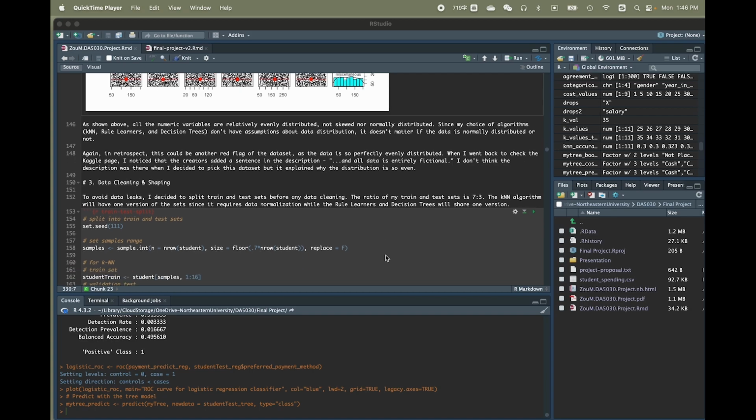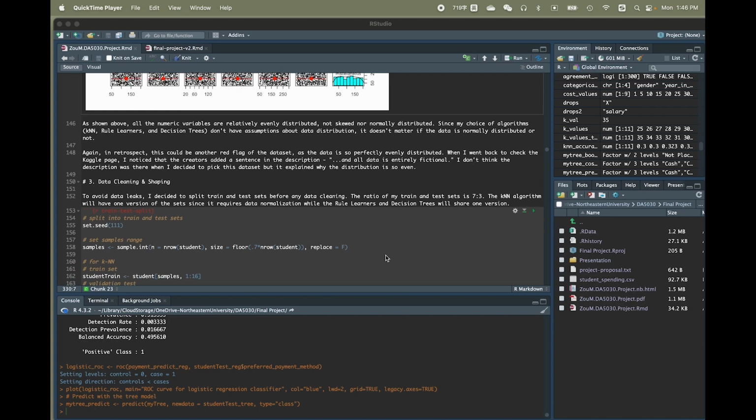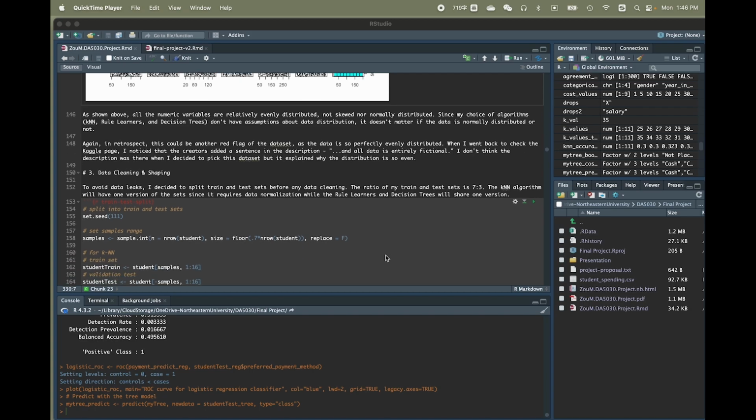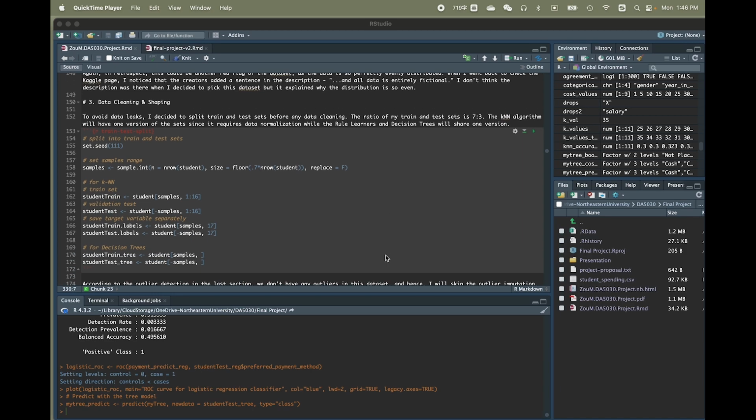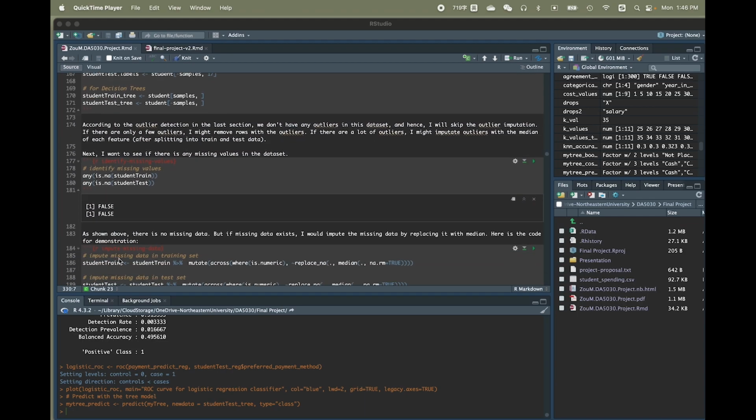But anyway, I then headed into the data cleaning and shaping process to avoid any data leak. I split all the data into train and test sets. I set one set for KNN, one set for decision trees, and another set for the SVM, which will come up later.